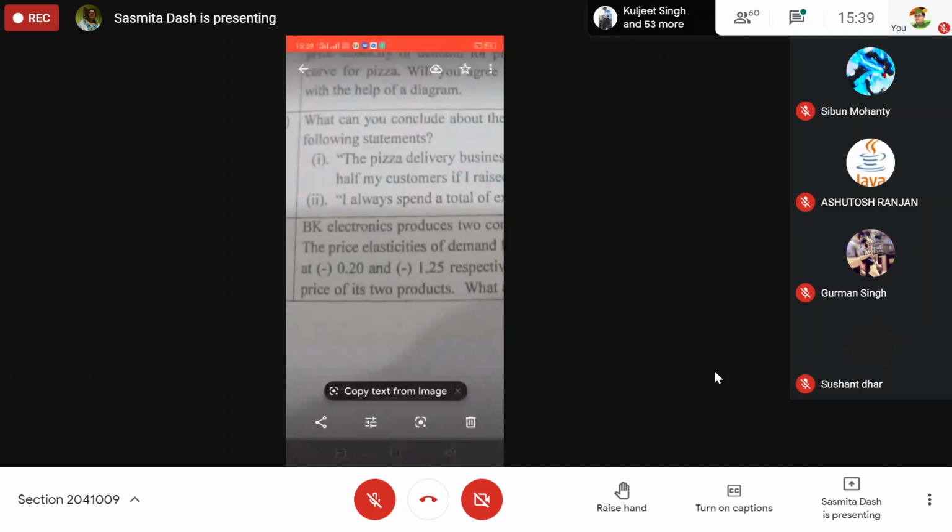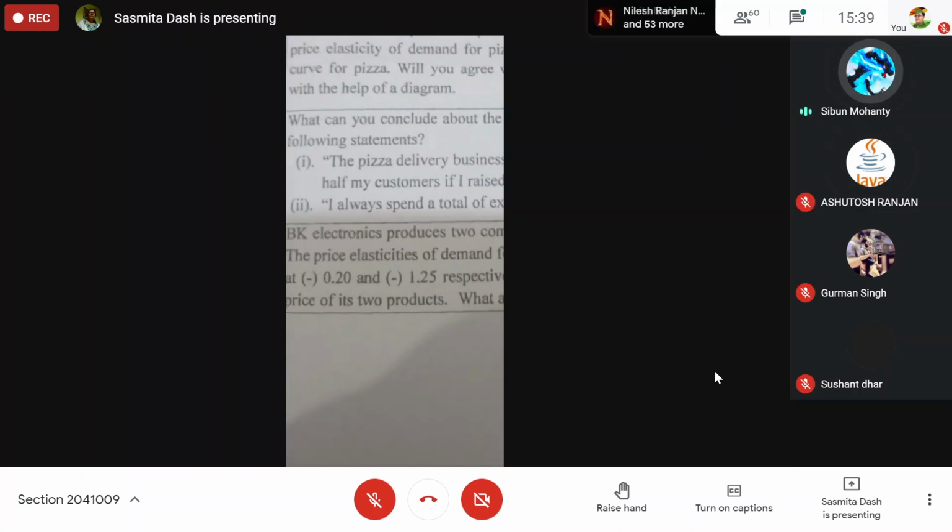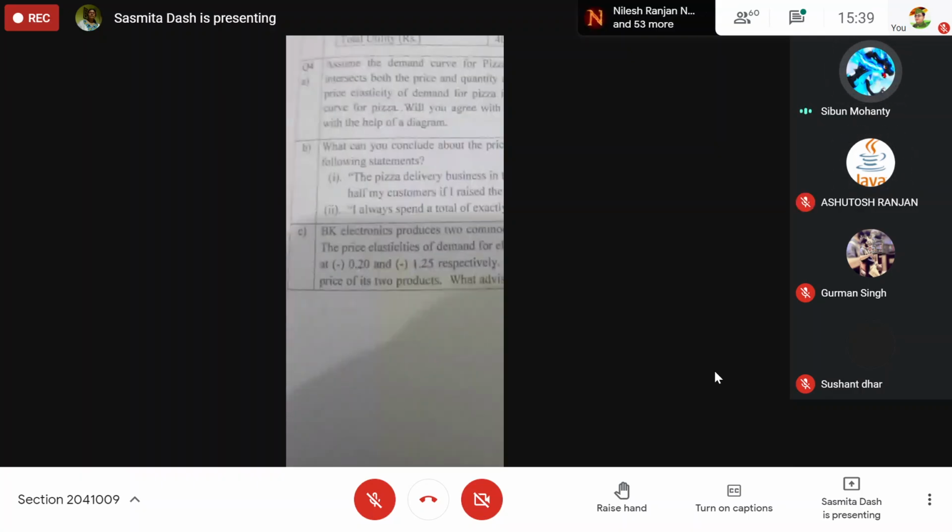And if they want to increase the price, price of which product should they increase, and price of which product should they not increase? Fan. Why? Because if they increase the price of cooler, then the demand for cooler will be less.